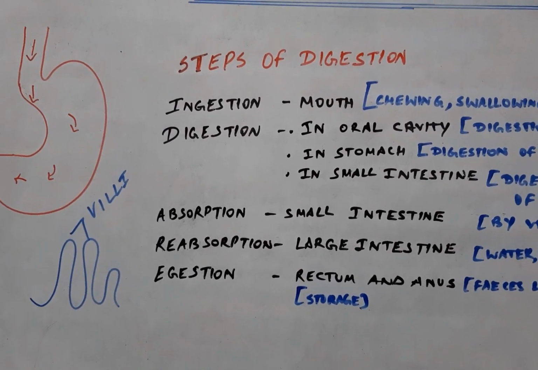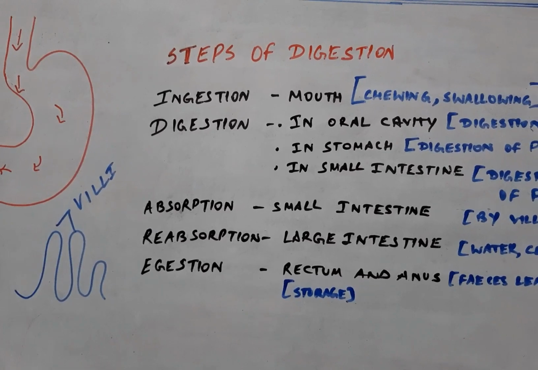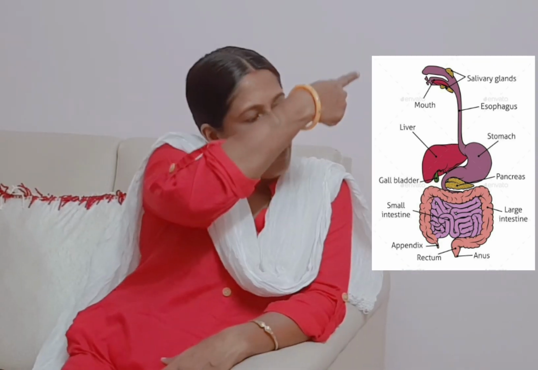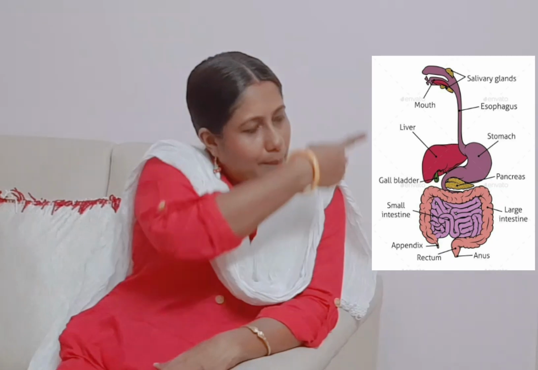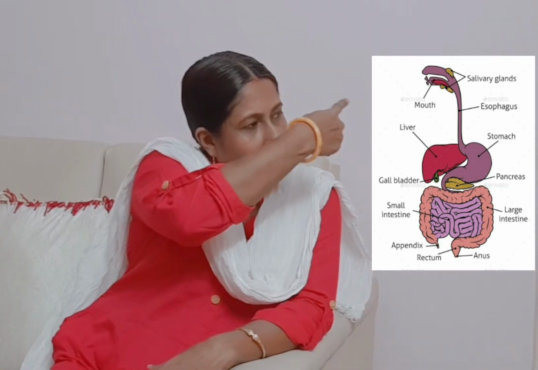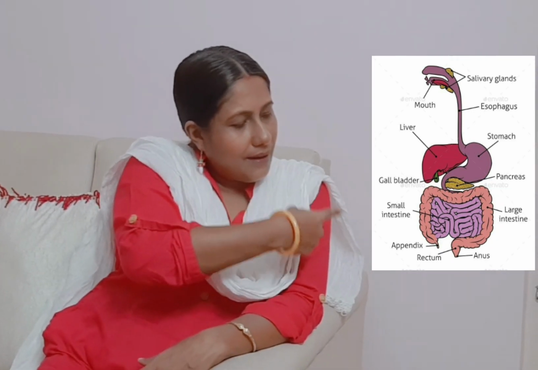So now look at the structure of the human digestive system. So students, here is the human digestive system. You can see right from the mouth to the anus. This is the total alimentary canal having many organs and glands related to digestion. So my dear students, hope you understood the topic about the digestion of food in the alimentary canal.